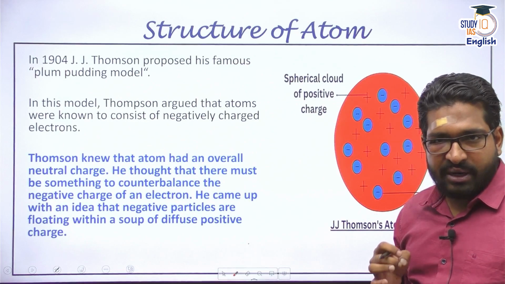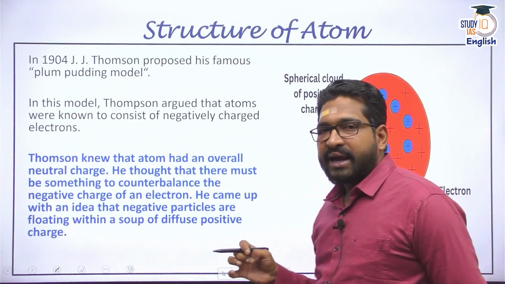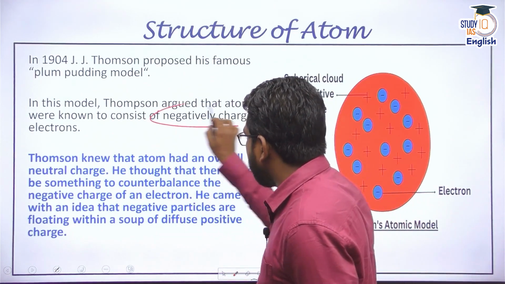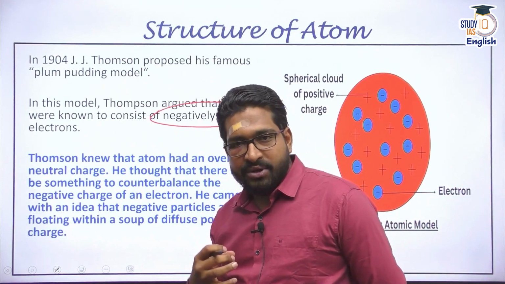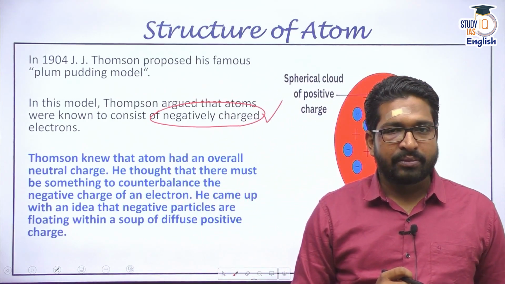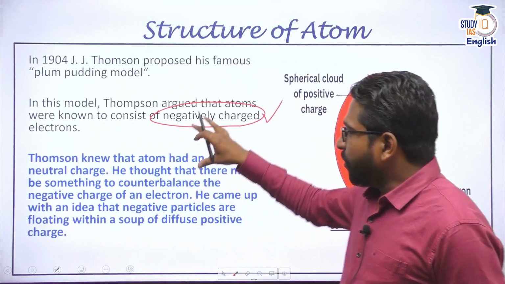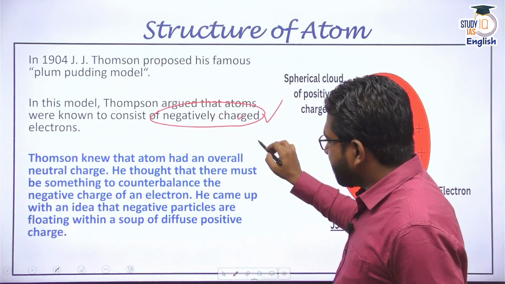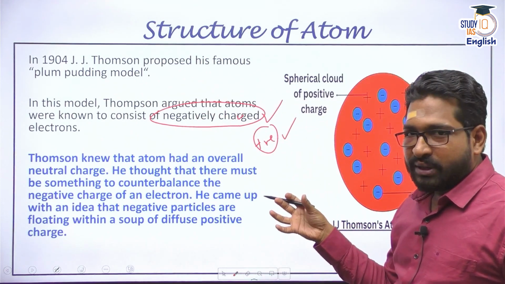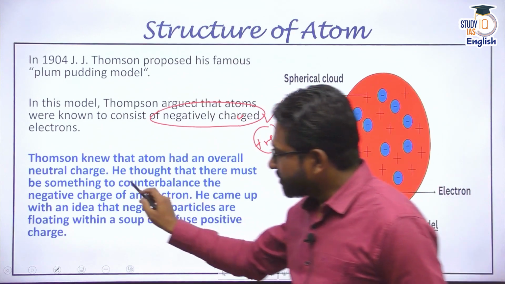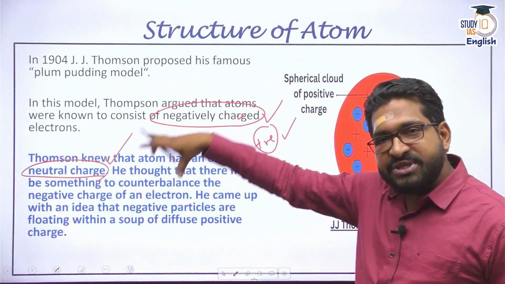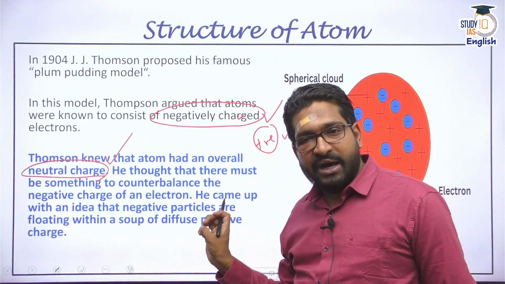It has charge, right? And J.J. Thomson said that atoms consist of something called electrons, and these electrons are negatively charged. And because of the transfer of these electrons, the chemical reaction or rearrangement of atoms does take place. Yes, true. But now, if there are electrons, if there is negative charge, then it also should have positive charge. So J.J. Thomson knew that overall an atom is neutral. That means it will have neutral charge.